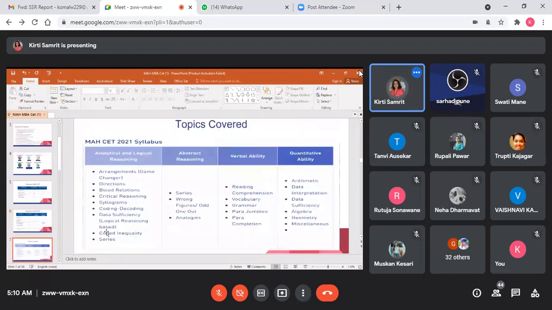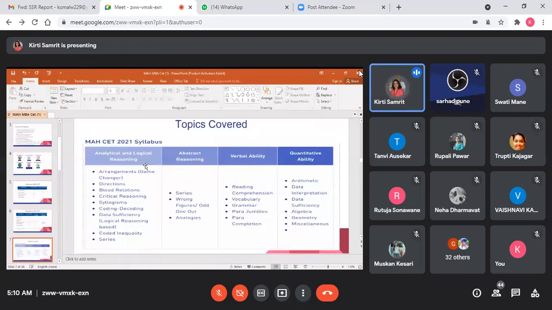Now, students, whenever you prepare for either MBA CET or MCA CET, these are the subtopics that come under the reasoning part. You are all aware of the computer topics, but when we talk about analytical and logical reasoning: arrangement and games, direction problems, then blood relations.